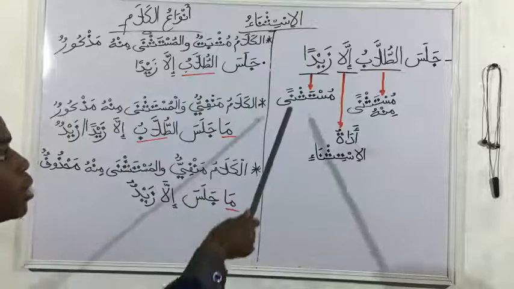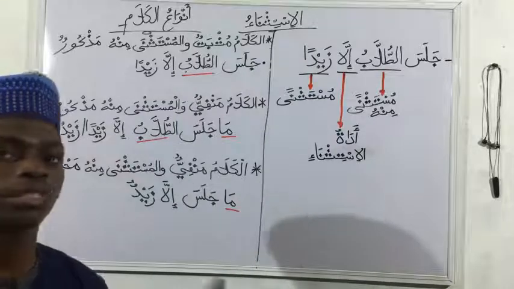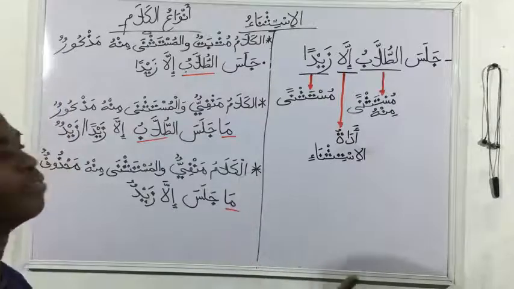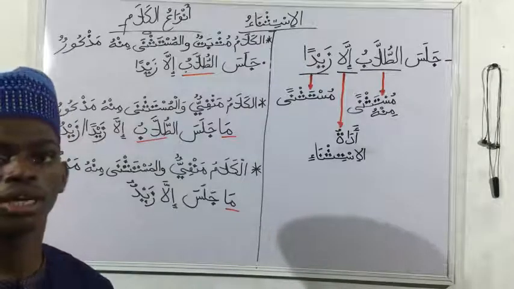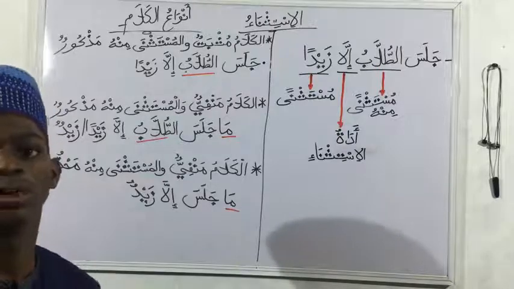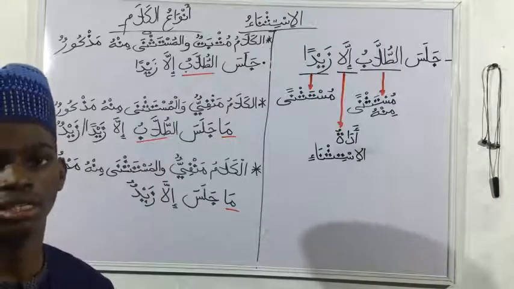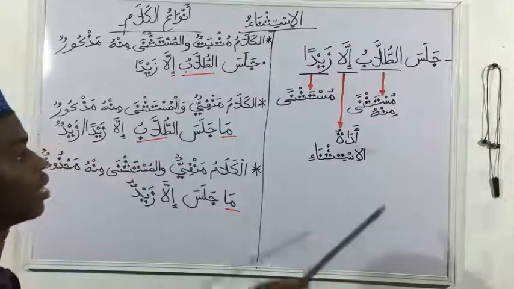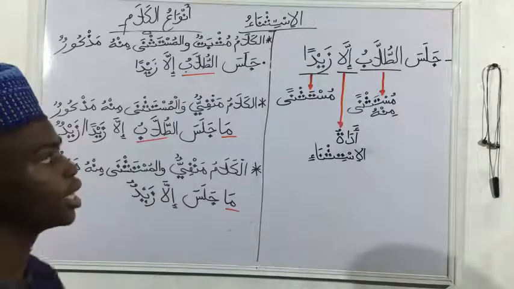Now, take note of the mustasna because it is because of the mustasna that we are treating this topic at all. Other entities behave normally, the way other rules that we have learned apply. That is the same thing that will affect the mustasna minhu and the adatul istithna.